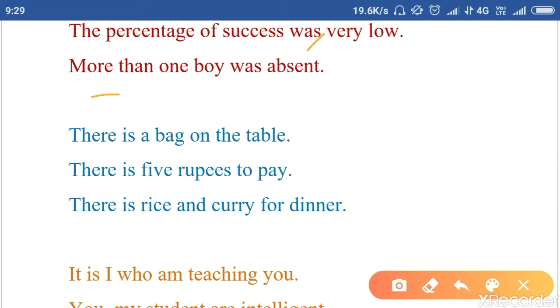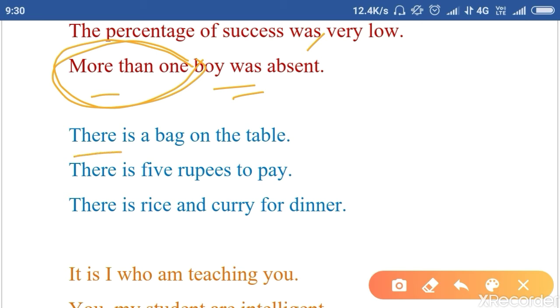More than one boy was absent. More than one, clear? More than one boy was absent. Always remember, it might be asked in your exam. You would think that more than one means it is plural, right? So you can get confused.